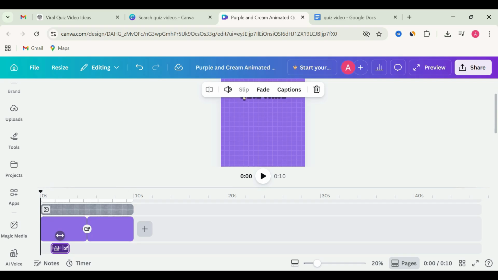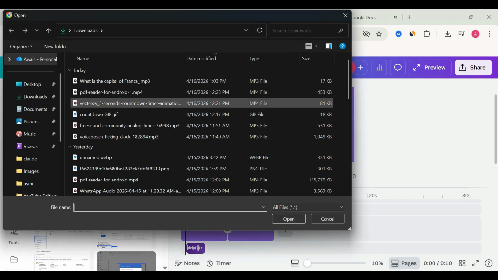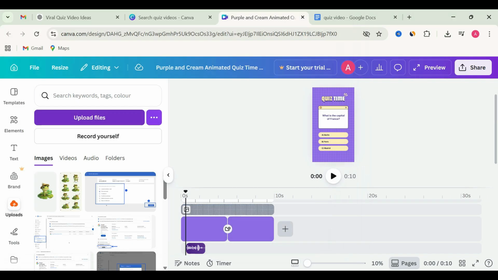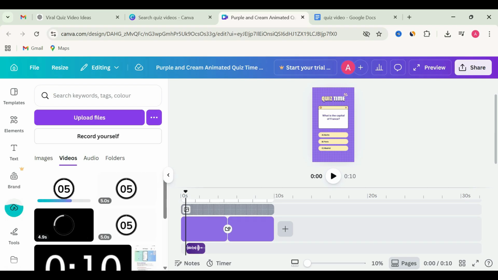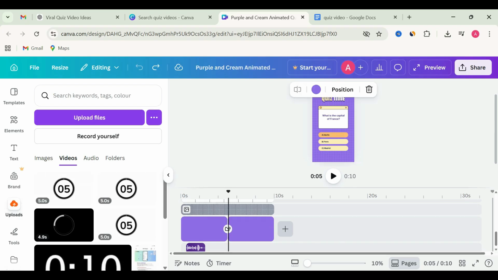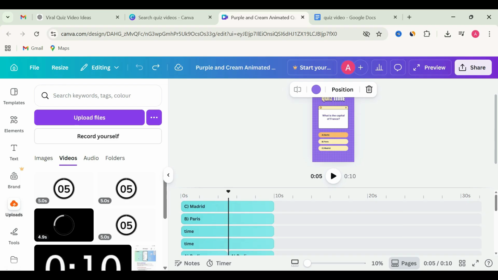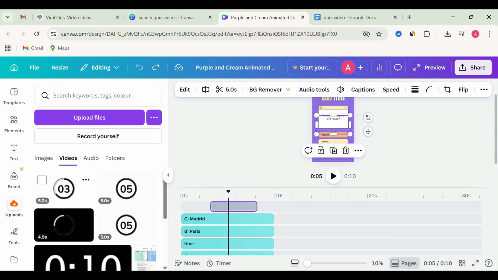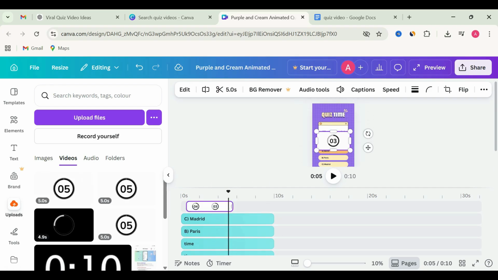Now let's add a countdown timer, a 5-second countdown timer. You can download it from the video description. Then you need to upload it here. Once you upload, drag and drop in the timeline. Make sure to drag it to the top. Now you need to resize it and adjust it. I have resized it and placed it here.